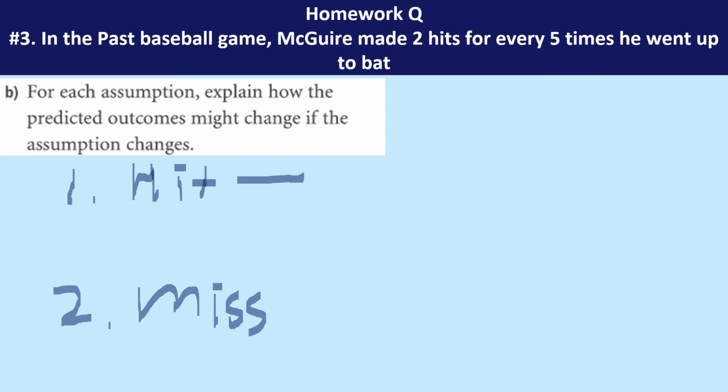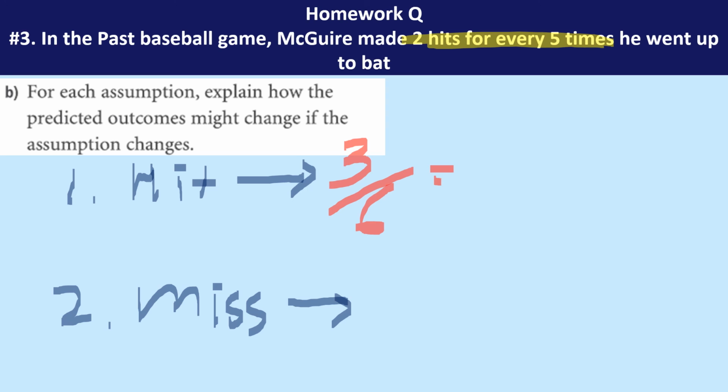Then, because of that, our sample size changes. Let's assume a hit comes out. I know that the probability on top shows 2 hits for every 5, and now that changed because we have 1 more hit, so that's 6 attempts, and instead of 2 hits, now we have 3 hits. The successful rate is 1/2, 0.5, that's 50%.